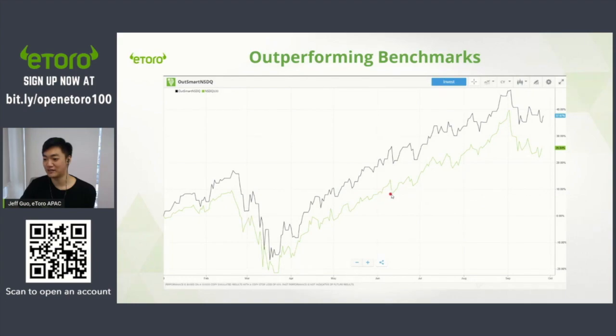So let's say at this point, around June, July, nasa 10% yung Nasdaq, yung Outsmart Nasdaq nasa around 20%, right? So you'll see that it's always just above the Nasdaq. Kasi nga 15 lang yung kinukuha natin. Yung tingin ng algorithm na talagang matatalo yung Nasdaq there.